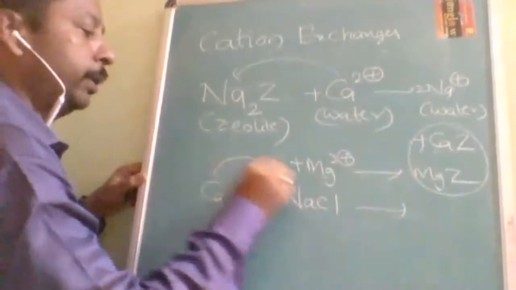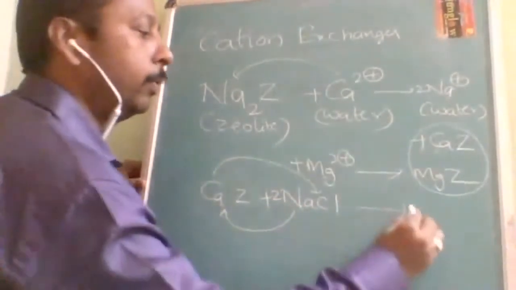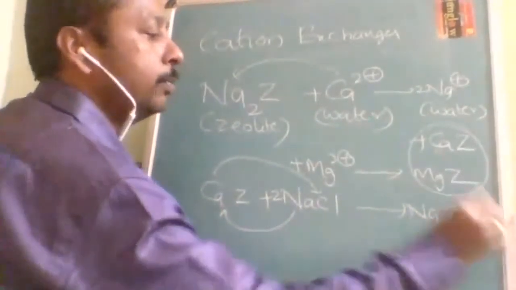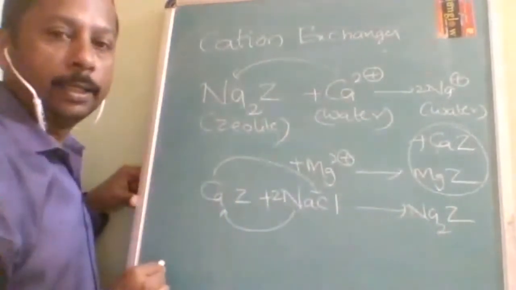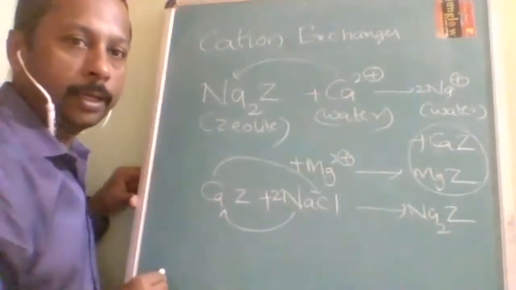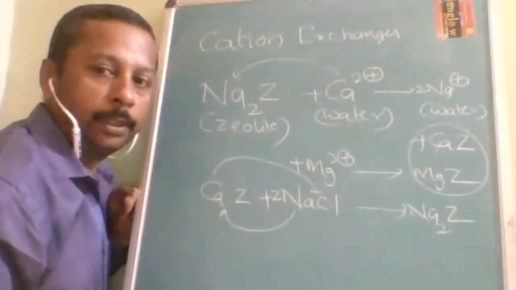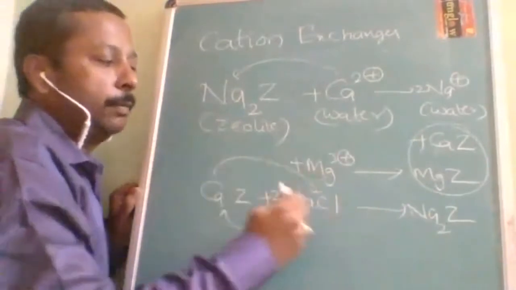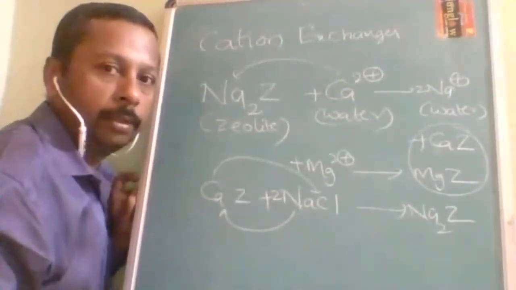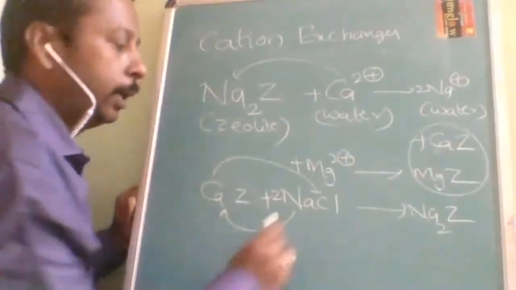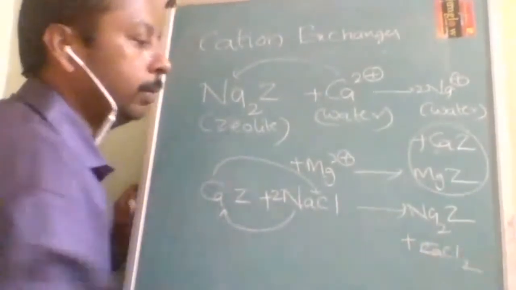With 2 moles of brine, calcium will come out and sodium will go in. Understood? So what is it going to form? Na2Z. That means again we are regaining our own zeolite. So that is the advantage of this method. It is less expensive. Once we purchase a zeolite, it can be reused again and again, plenty of times. And what finally are we going to get? CaCl2.